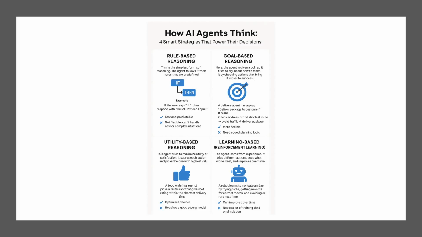Now we move into the domain of machine learning right here. This agent learns by experience. No pre-coded rules. It tries different actions, observes outcomes and improves over time using rewards. Biggest advantages, it becomes smarter with time and can handle complex, unpredictable environments as well. Disadvantages, needs a lot of training, time and data. Doesn't work well out of the box as well.